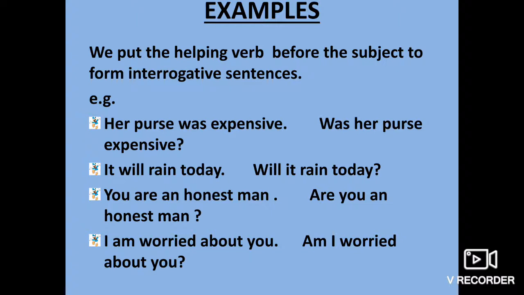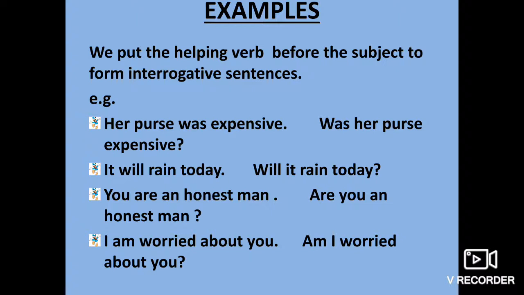Here the subject is her. So the interrogative sentence will be, was her purse expensive? You don't have to add anything in this sentence. You just have to change the places of the helping verb and the subject.